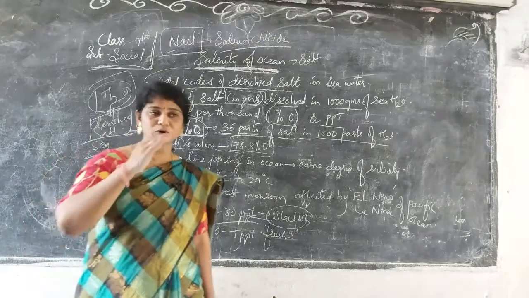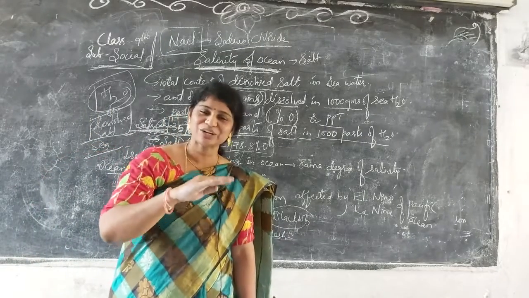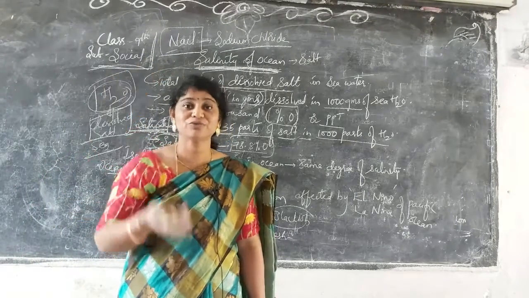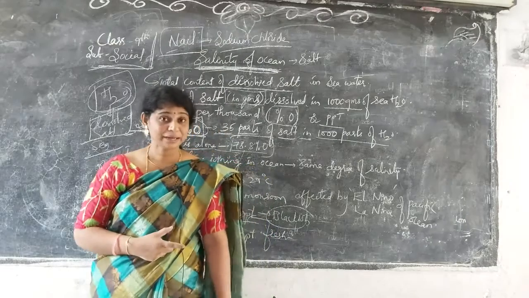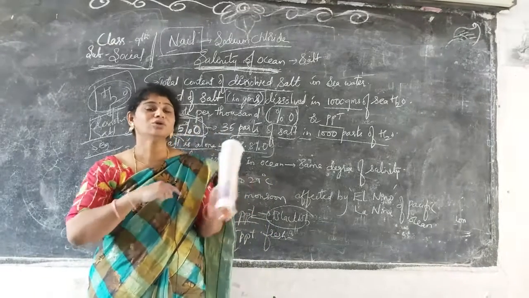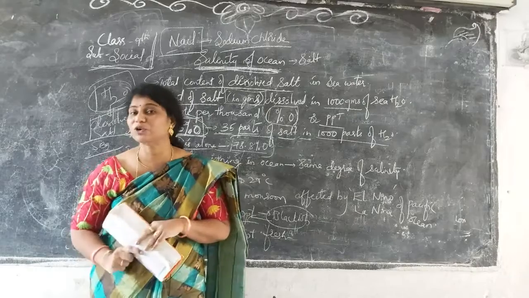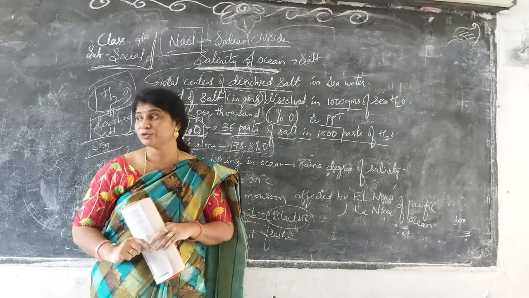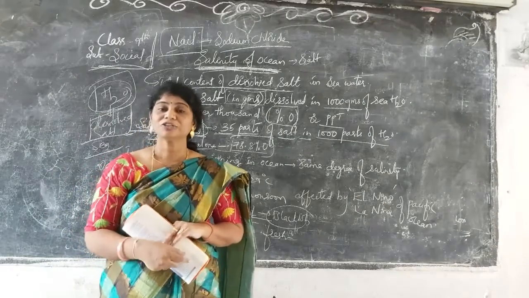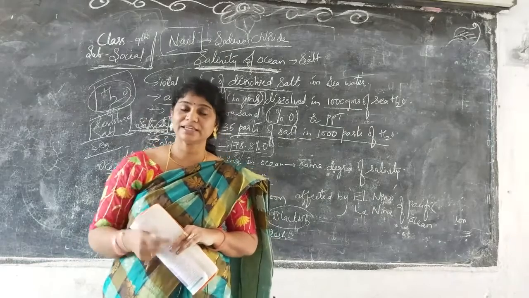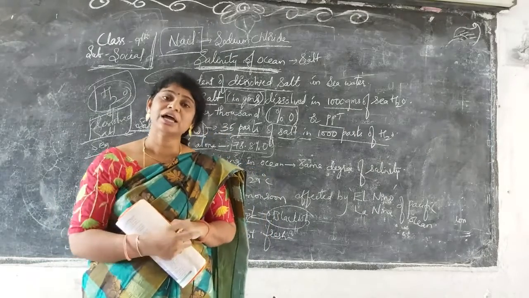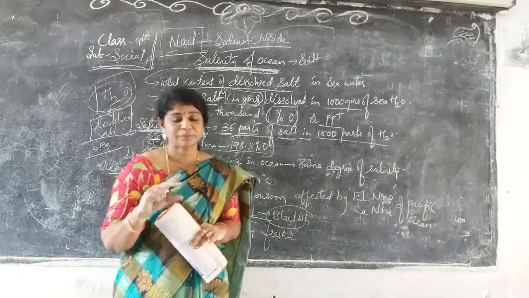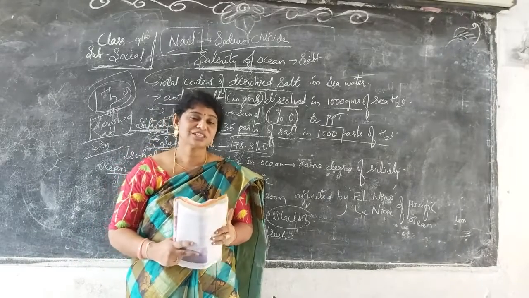During rainfall, what happens? Only completely salt water is evaporated, and in the form of fresh water again we are getting it. So what happened in between, how has this NaCl been converted and come back onto the land? Rain cycle, again rain cycle. So during evaporation and precipitation it has changed its salinity.